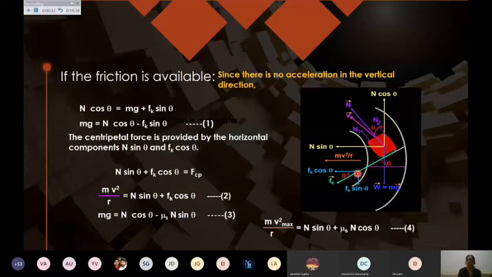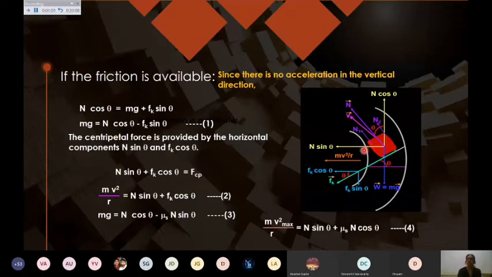If I resolve this kinetic friction into components, I get Fk cos theta and Fk sin theta. Fk cos theta is in the same direction as n sin theta, so both work to provide the centripetal force.